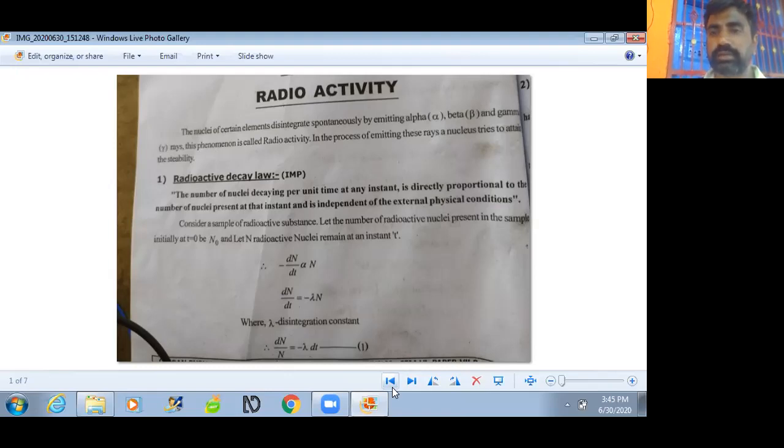Beta particles are nothing but electrons. If a nuclide emits a gamma particle, its atomic number and mass number remain the same. These alpha, beta and gamma particles are called radiation. So that is the brief discussion about radioactivity and radiation.